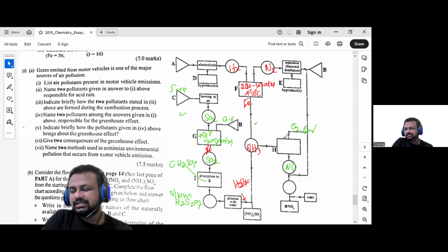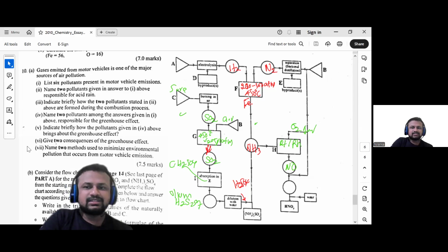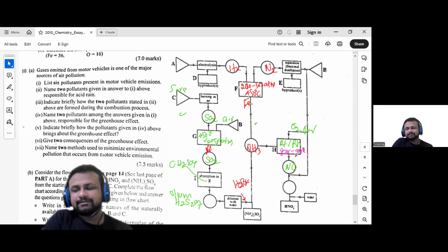The catalysts are platinum and rhodium, at 800 to 1000 degrees Celsius and 1 atm, resulting in NO. NO reacts with O2 to give NO2 in this circle. NO2 with water and oxygen gives HNO3.